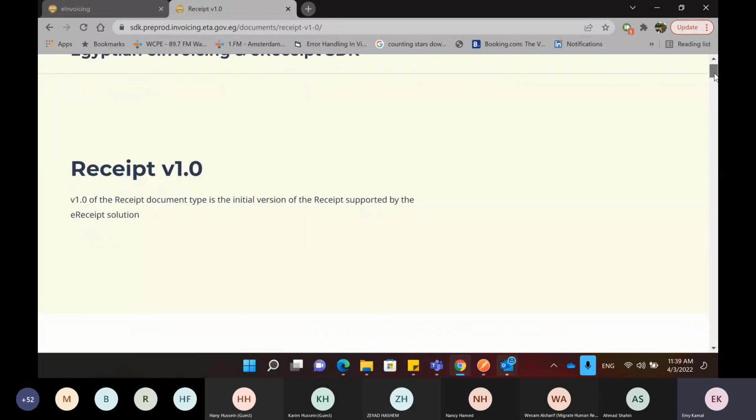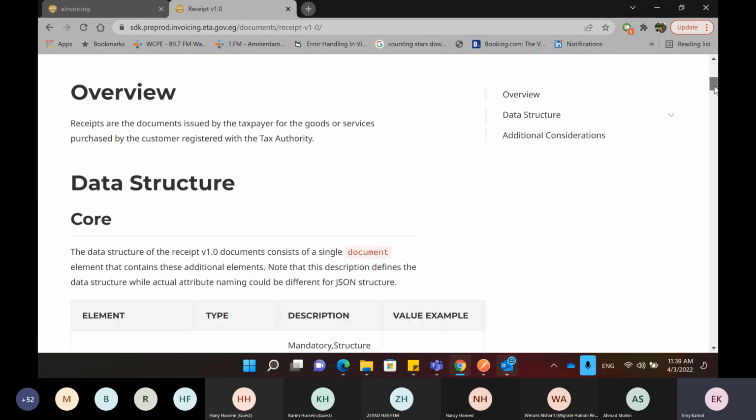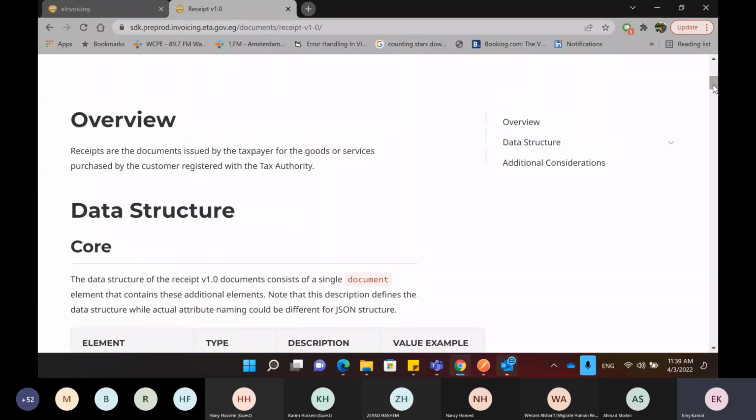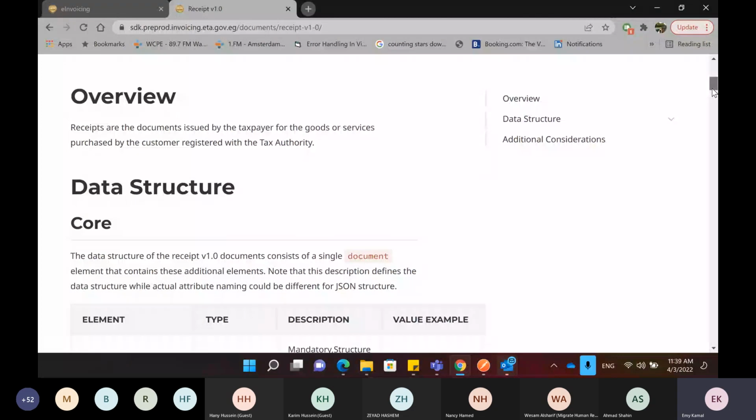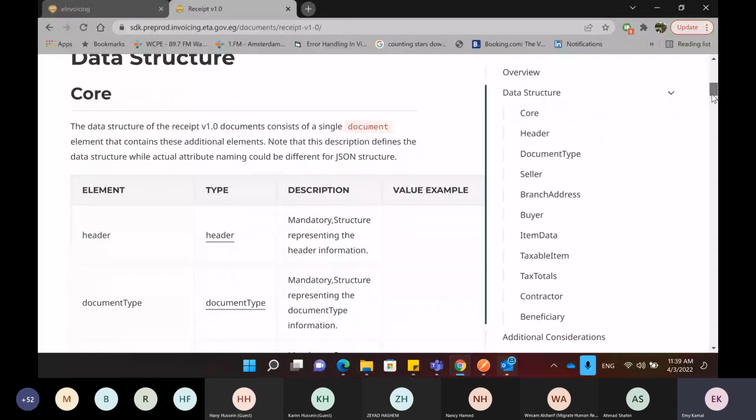You will see here on the right an overview, a data structure, and additional considerations, any extra information that you need to know about the receipt. The overview just explains what the receipt is. The data structure is the part where we have all the information about the structure and the fields of the receipt. I'll be going through all the fields that we have in the receipt. And of course, if you have any questions, we can discuss them at the end of the session, or you can raise your hand if you want to now.